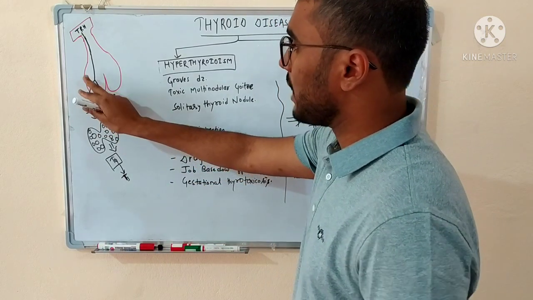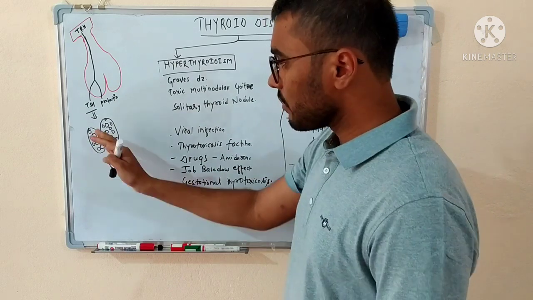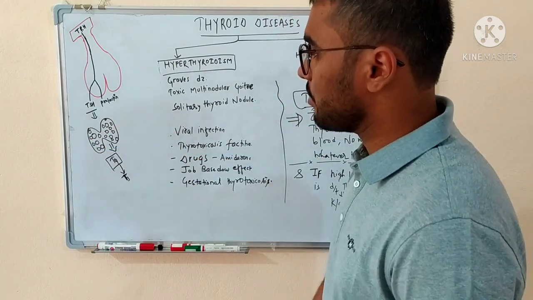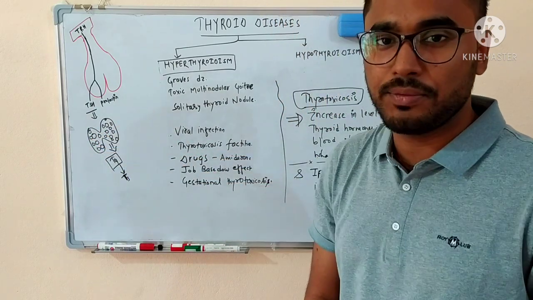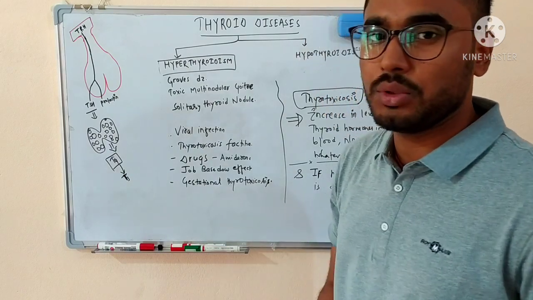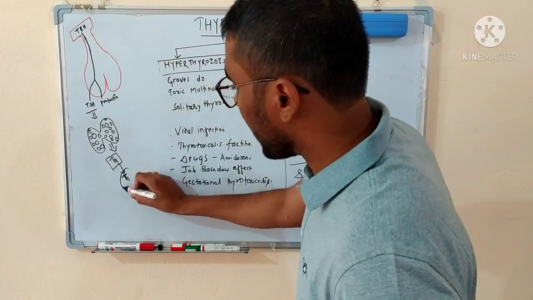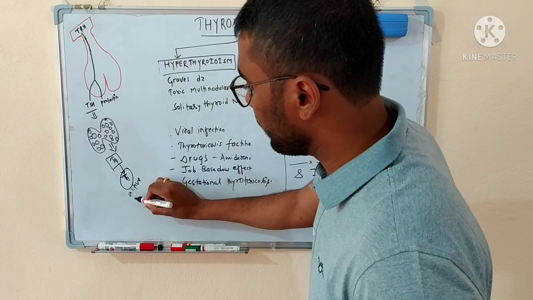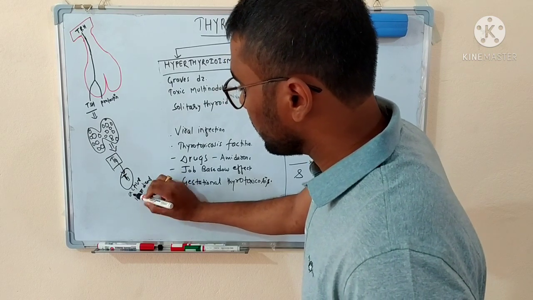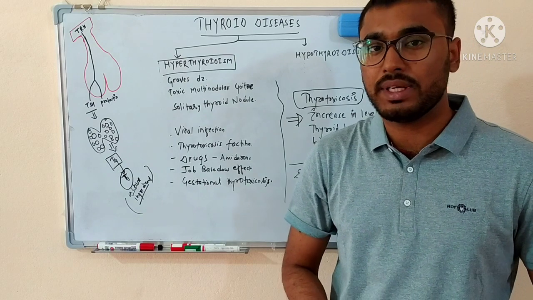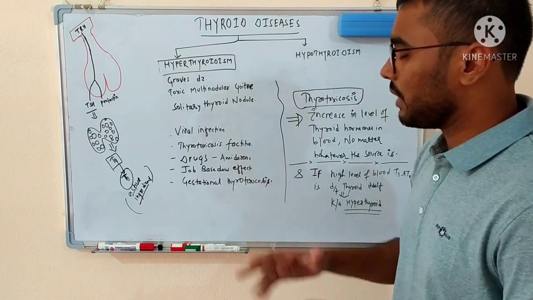TSH that is secreted from the anterior pituitary will ultimately act on the receptors of the thyroid gland, and whenever the thyroid receptors are activated, that will ultimately form T4, and the T4 will be again converted into T3, that is the active form of thyroid hormone. T3 is the main active ingredient that acts on various tissues and leads to various metabolic activities in the body. So in this way, the thyroid hormones are produced.